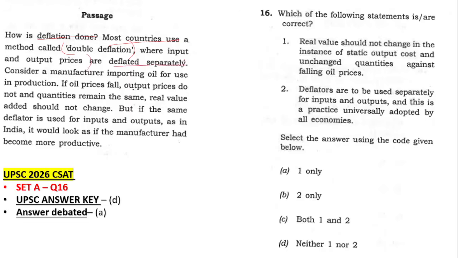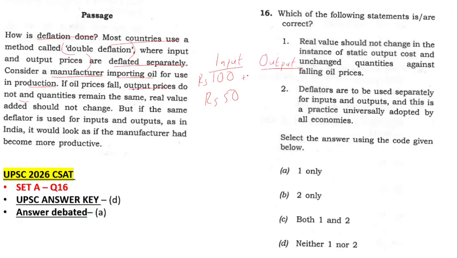Prices are deflated separately. Okay. Consider a manufacturer importing oil for use in production. Suppose he is importing at 100 rupees. If the oil price falls, it will become 50 rupees. Output prices do not. So there is an input price where he imports, and there is an output price in which he maybe adds some value.